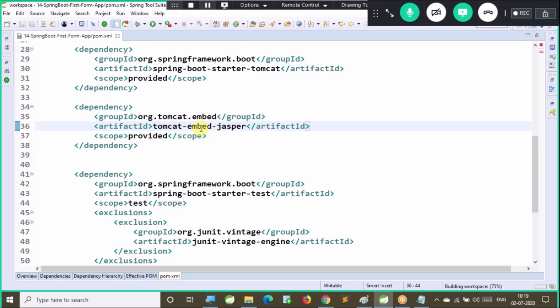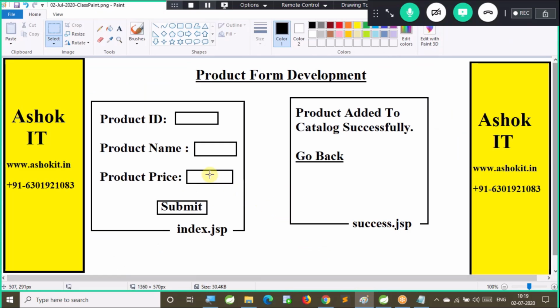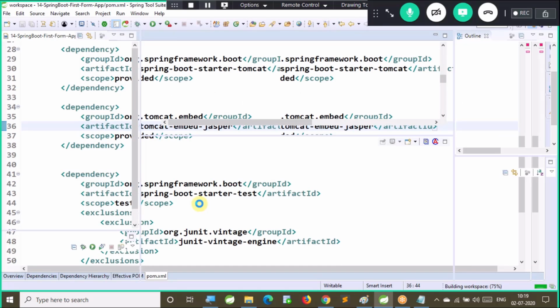Now let us create our controller class with required methods, right? So here if you see our form has to be displayed and form has to be submitted. So we need two methods in the controller. One method is used to load the form, another method is used to handle the form submission.